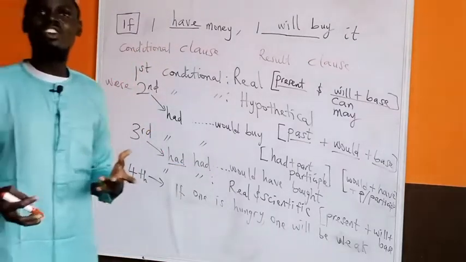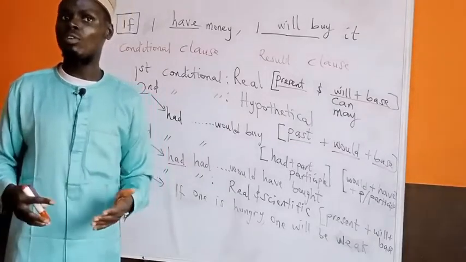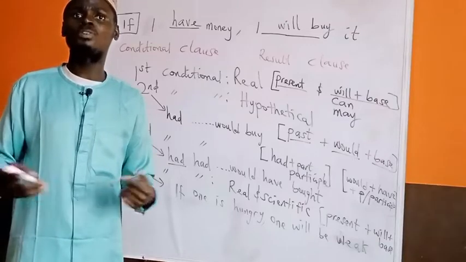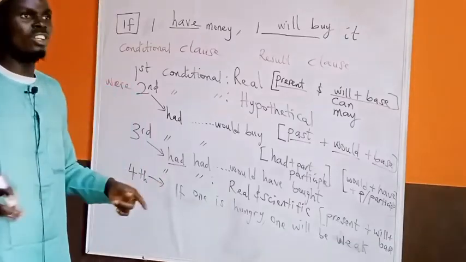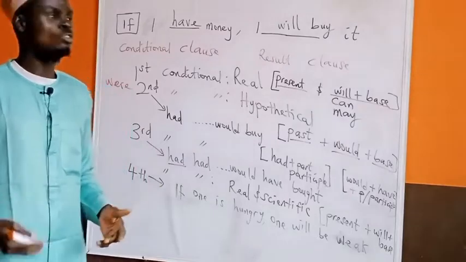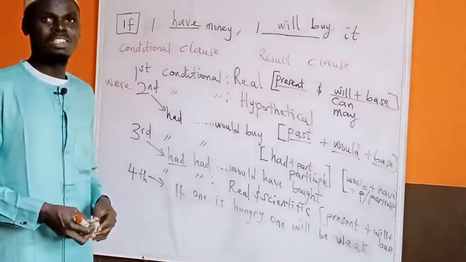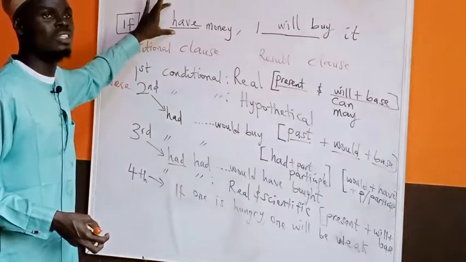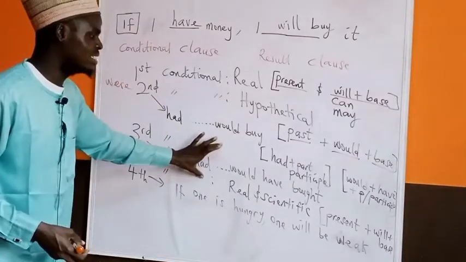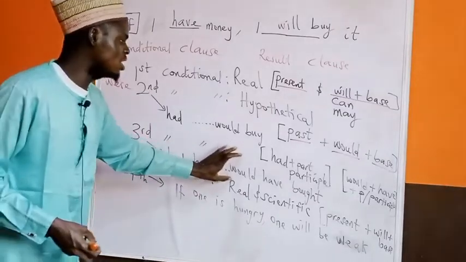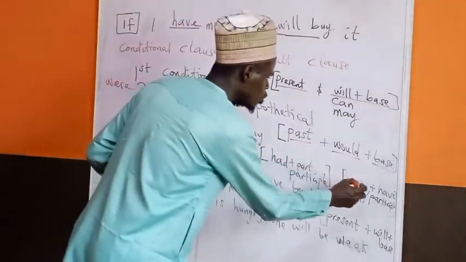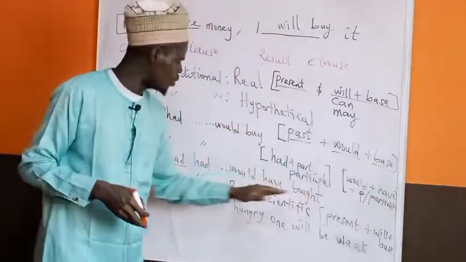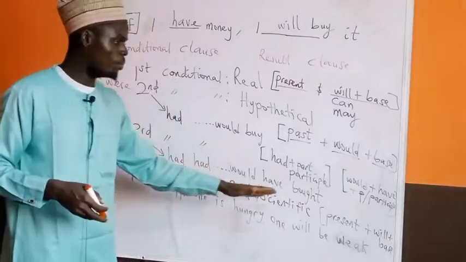Let's say yesterday somebody wanted to buy a phone and you did not buy the phone eventually just because you did not have money. You are now relating such a situation to somebody today. What do you do? You use the third conditional statement. You now say, if I had, then you bring the past participle form of the verb have, which is had. If I had had money, then in the result clause, you use would plus have plus past participle. I would have bought the phone.